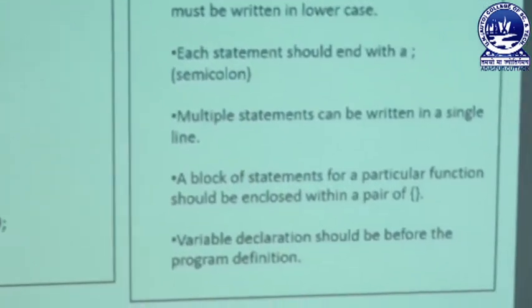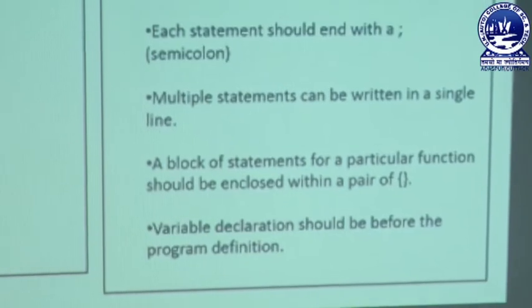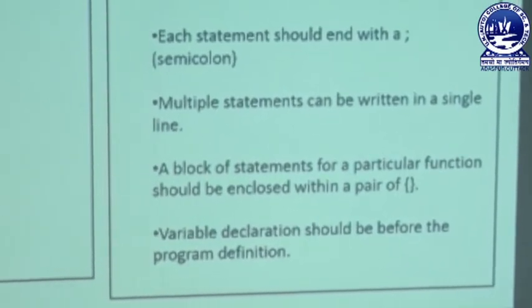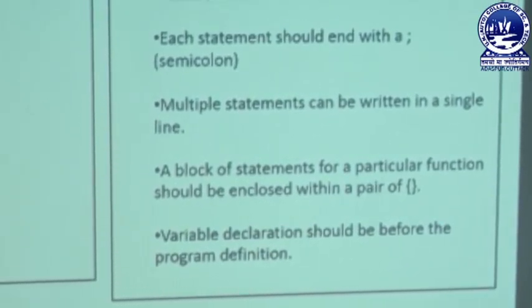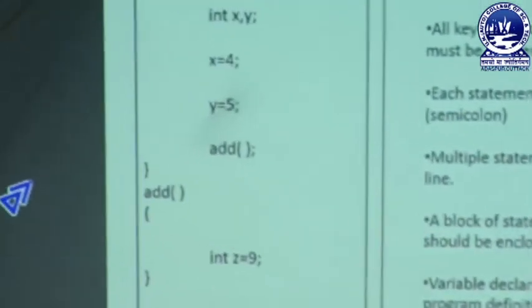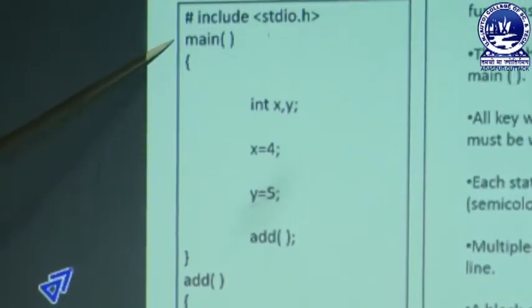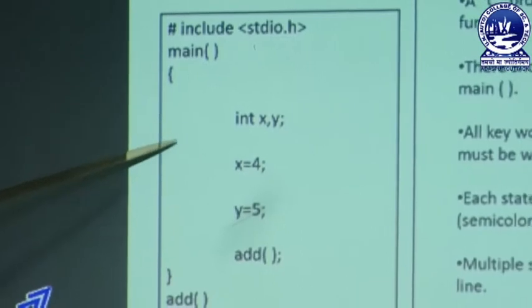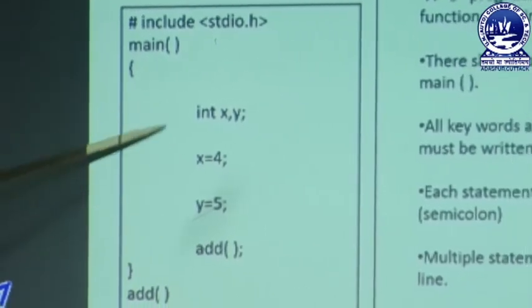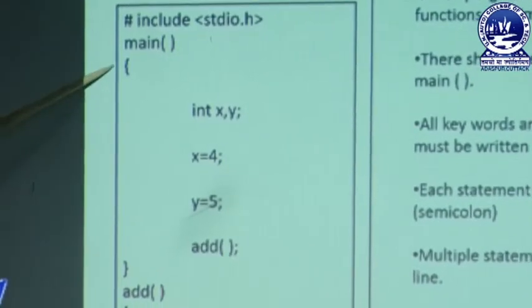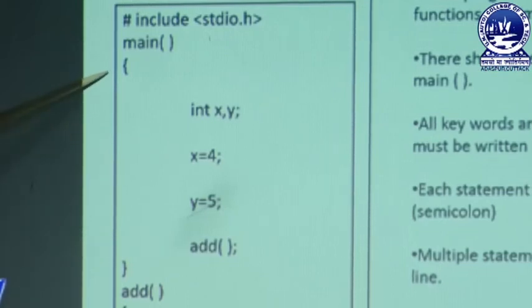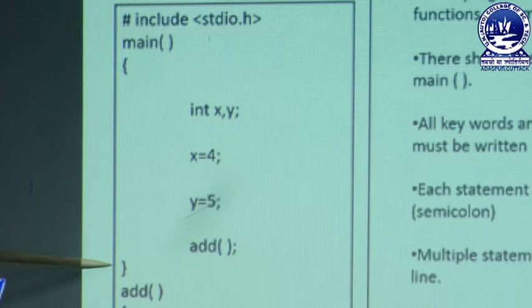Next rule is that a block of statements for a particular function should be enclosed within a pair of curly brackets. You can clearly see this is a function, that is the main function. So all the contents of the main function should be enclosed within 2 curly brackets. So here we have an open curly bracket and an end curly bracket.